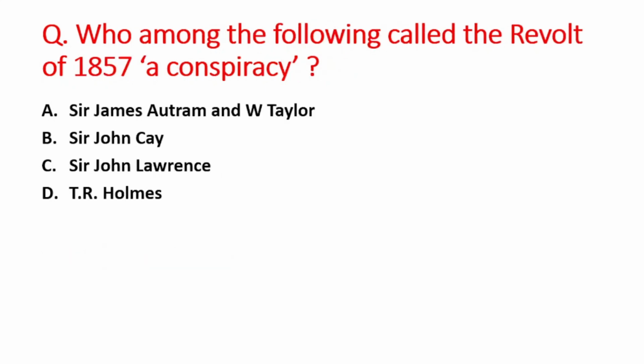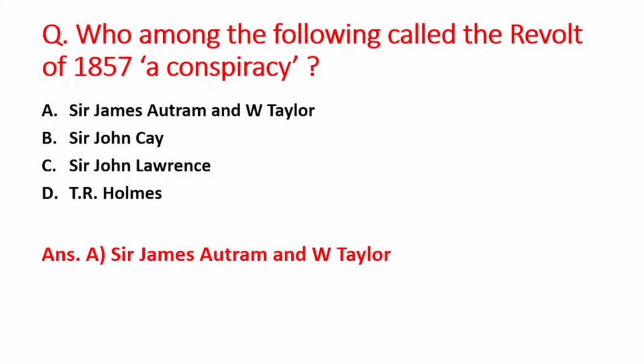Next question is who among the following called the revolt of 1857 a conspiracy? A option is Sir James Outram and W. Taylor, B option is Sir John Kay, and C option is Sir John Lawrence, and D option is D.R. Holmes. The right answer is option A, that is Sir James Outram and W. Taylor called the revolt of 1857 a conspiracy.